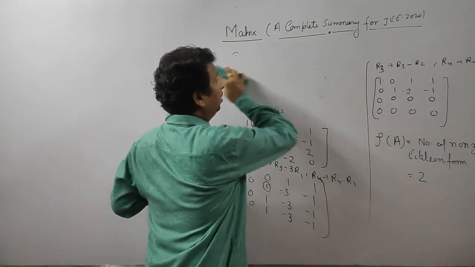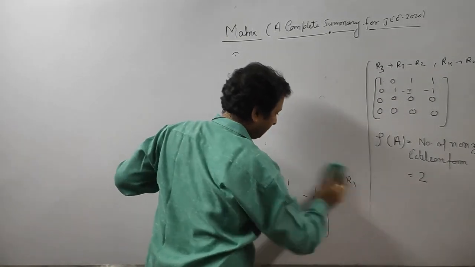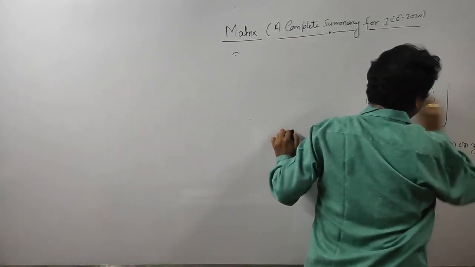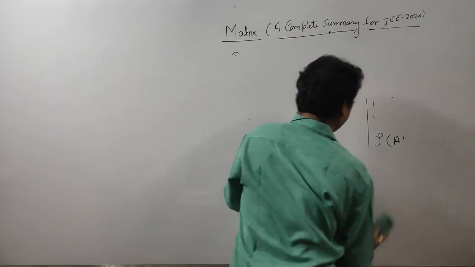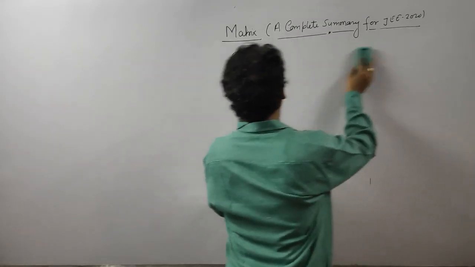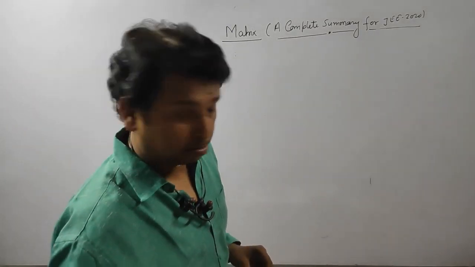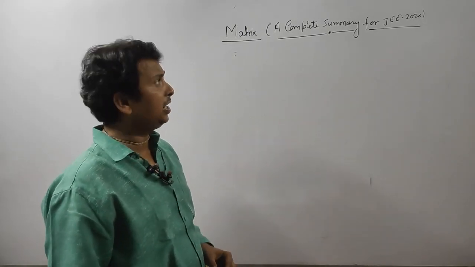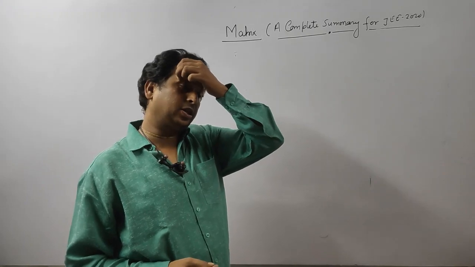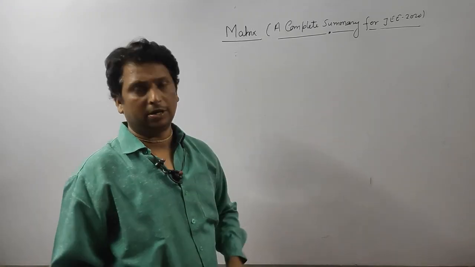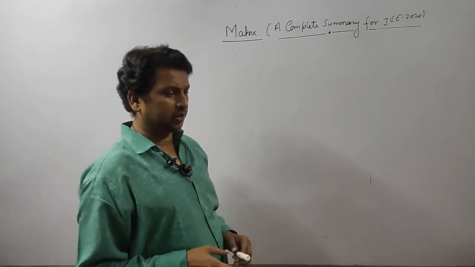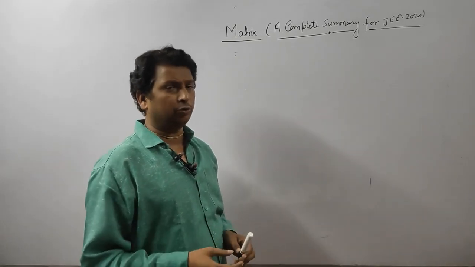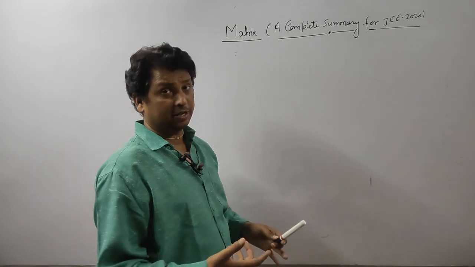Now come to systems. Most probably they will ask a question from systems, and definitely in JEE 2020 one question must be there from systems. Systems are of two types. One is when the right hand side is homogeneous, meaning the right hand side is 0, and the other is when the right hand side has some values.